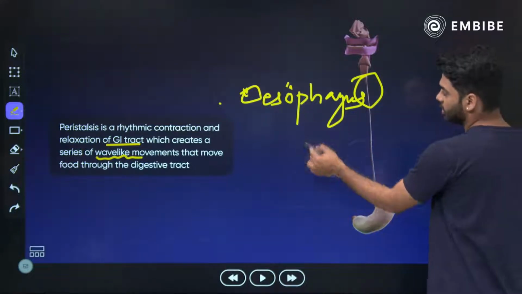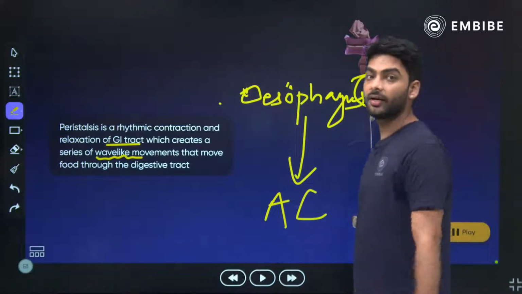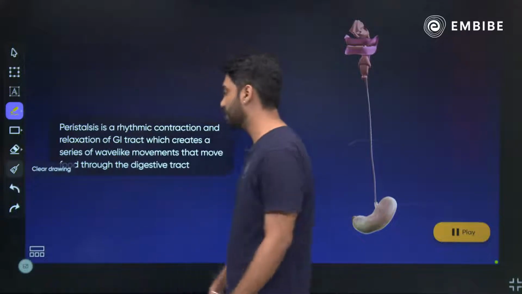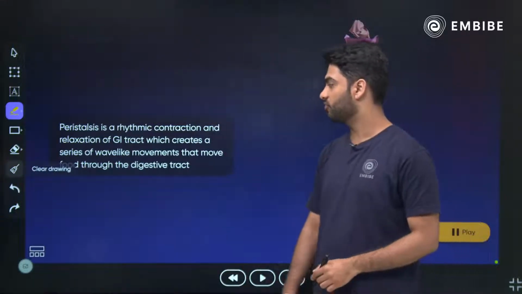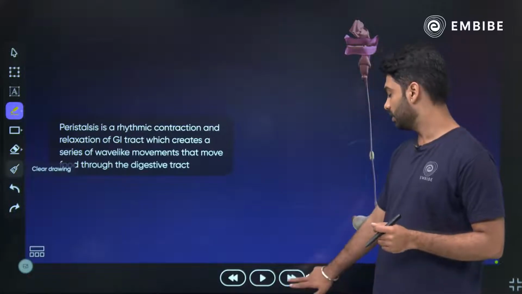Esophagus, and it runs throughout the alimentary canal. That is your peristalsis. Okay, done. So this is the definition for peristalsis: rhythmic contraction and relaxation of the GI tract which creates a series of wave-like movements and moves food through the digestive tract.